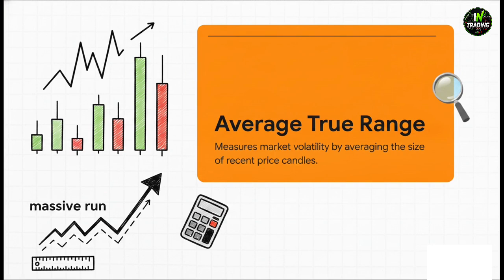Okay, let's pause for a second to bust some jargon, because how these strategies manage risk is absolutely crucial, and it relies on something called the average true range, or ATR. This is a famous indicator that measures market volatility simply by averaging the size of recent price candles. The momentum strategy, which is trying to catch a few massive runs, uses this ATR to mathematically protect its big wins with an adaptive stop-loss.